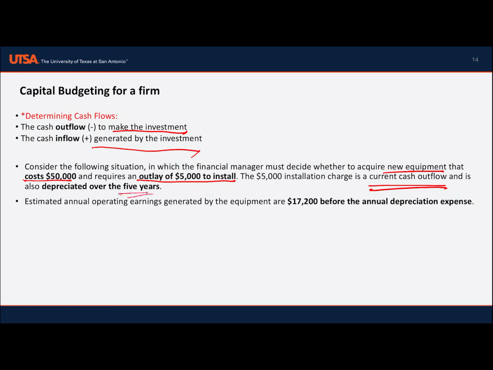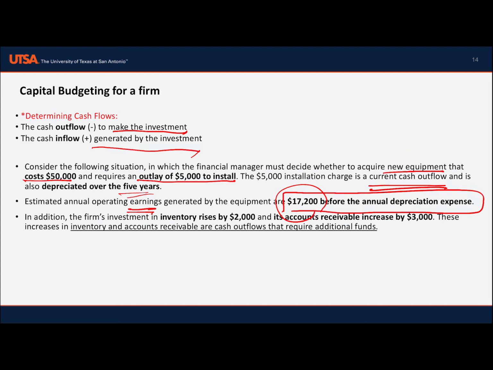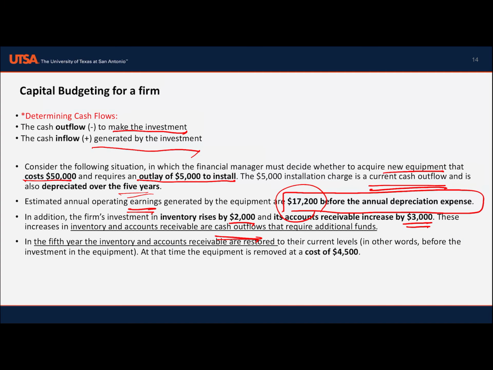The estimated annual operating earnings generated by the equipment are 15,200 before the annual depreciation expense. In addition, the firm's inventory rises by 2,000 and its accounts receivable increases by 3,000. These increases in inventory and accounts receivable are cash outflows that require additional funds. In the 5th year, the inventory and accounts receivable are restored to their current level, in other words, their level before the investment in equipment, and the equipment is removed at a cost of 4,500.